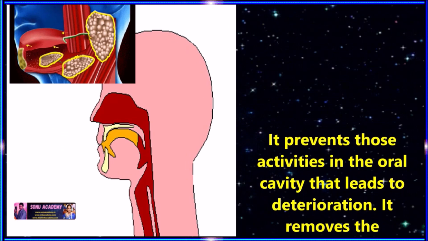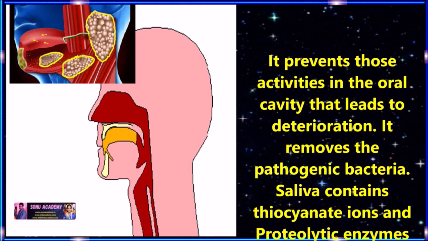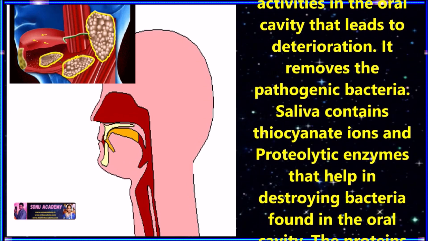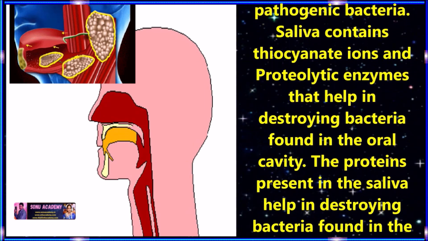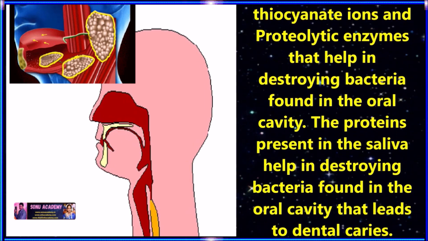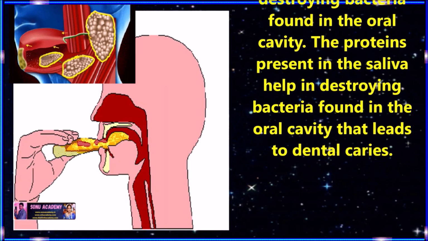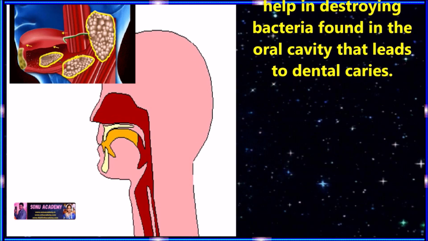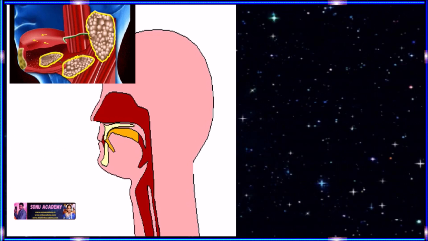The first one, it prevents those activities in the oral cavity that lead to deterioration. It removes pathogenic bacteria, and saliva contains thiocyanate ions and proteolytic enzymes that help in destroying bacteria found in the oral cavity. The proteins present in the saliva help in destroying bacteria that lead to dental caries.